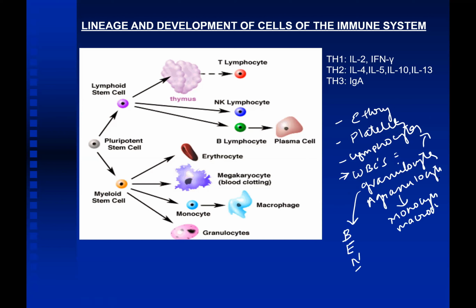Okay. So how are these cells developed in our immune system? All of these cells originate from the pluripotent stem cell.